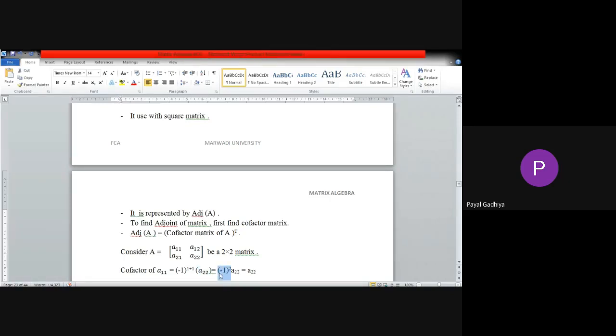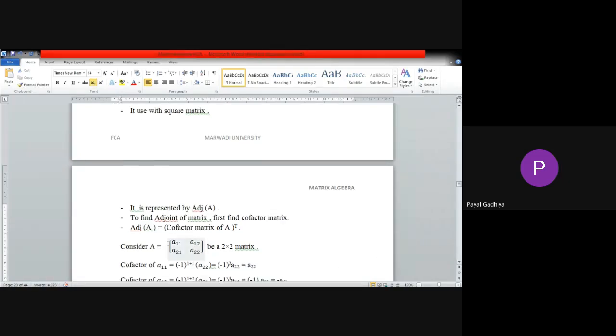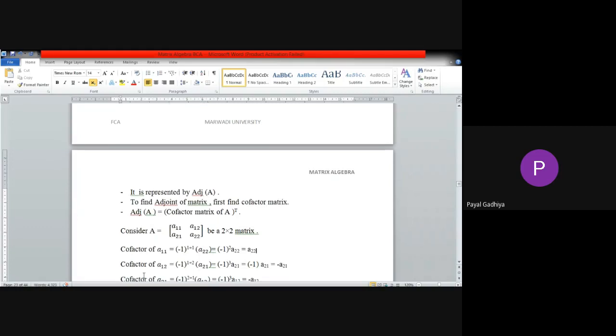Minus 1 raised to 2 means 1 only. So this is A2, 2. Now second, I will find cofactor of A1, 2. Cofactors we will find element wise. So next we will find cofactor of A1, 2.